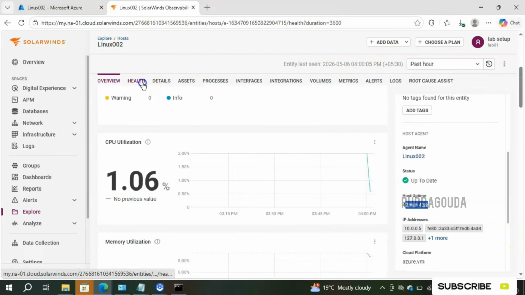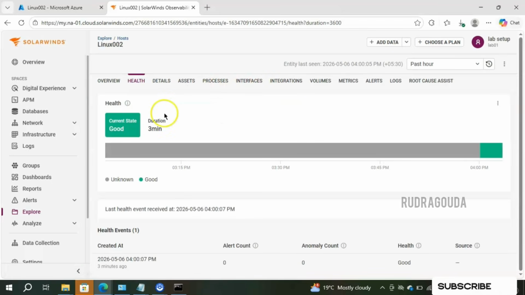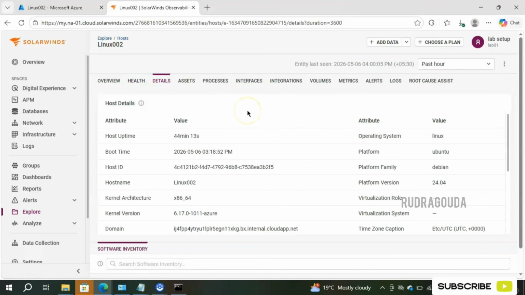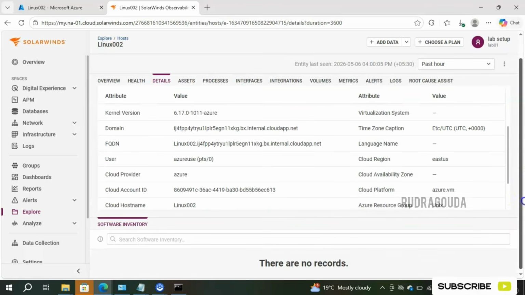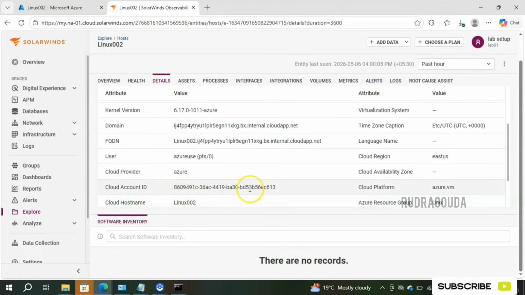And now I will go to the health section. Okay, so here you can see the state is good. Like that, if you go to the details, here also it will give the complete information. Host uptime is 44 minutes and it was booted in this particular time frame, and this is the host ID, host name, and then what operating system we are using, kernel version, domain related, everything you are able to see here. Very minute information also our SolarWinds agent is capturing, right? And we are using the cloud account, it is mentioning that information, and we are using Azure, so it is showing Azure. Suppose you build the virtual machine in AWS or Google Cloud, then it will display the name as AWS or Google Cloud.